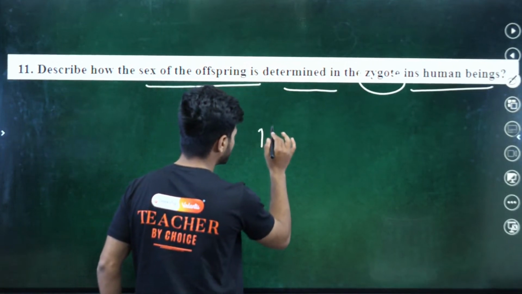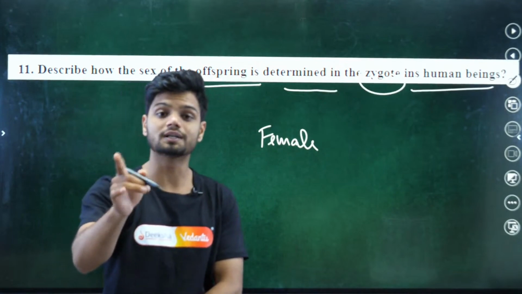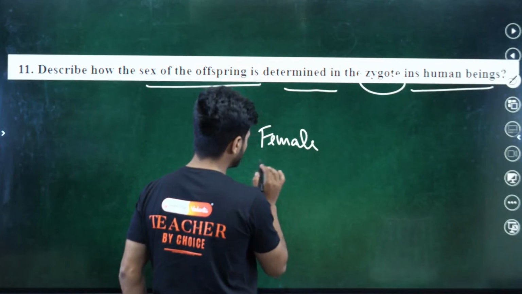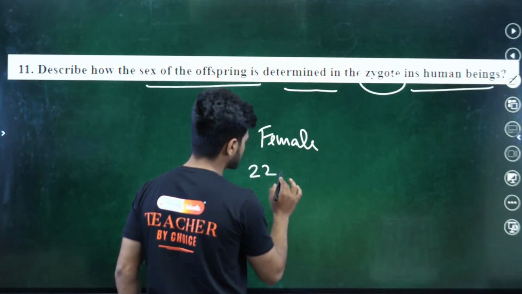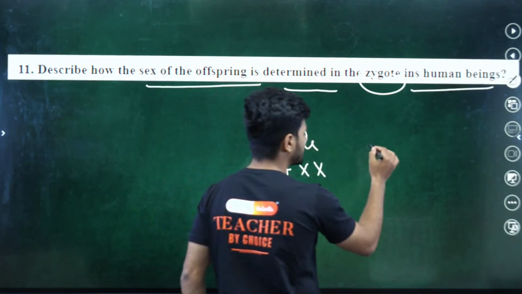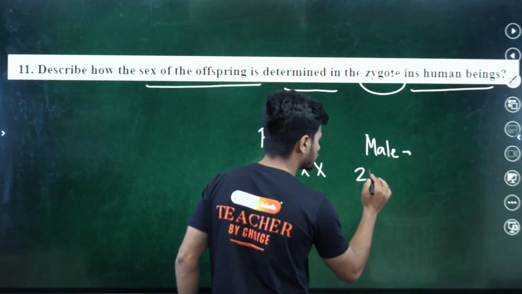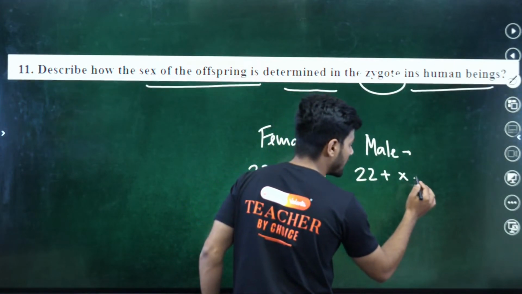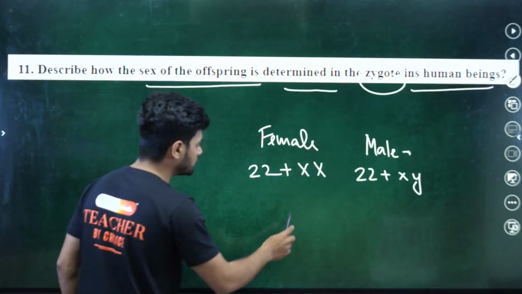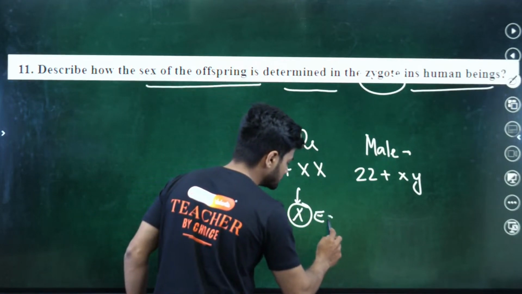In the case of female, draw this. See, this is a 3 mark question. You need to draw the diagram, you need to show the cross and everything. So in the case of female, we have 22 autosomes plus X chromosome. But in the case of male, we have what? 22 autosomes plus X and Y chromosome. Yes, clear here? Now during gamete formation, we only have X gamete here, that is the egg.